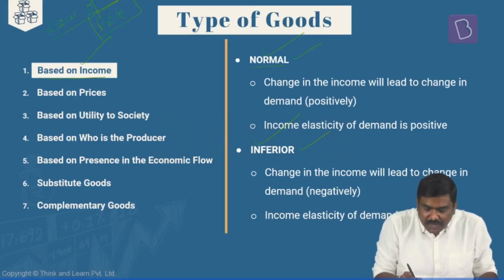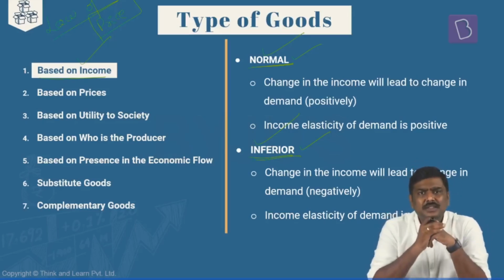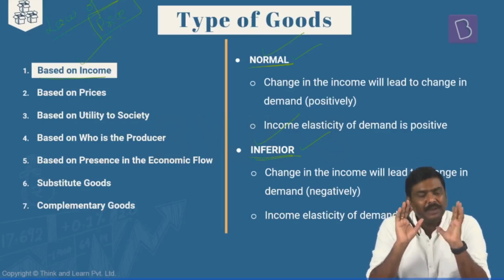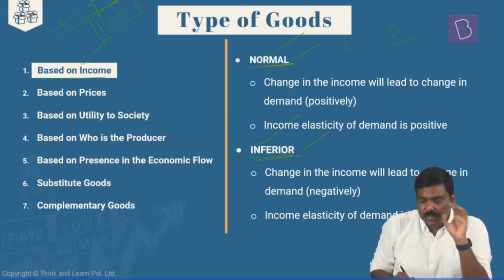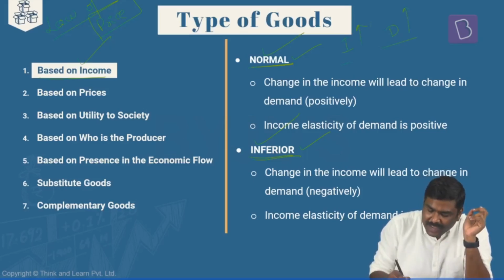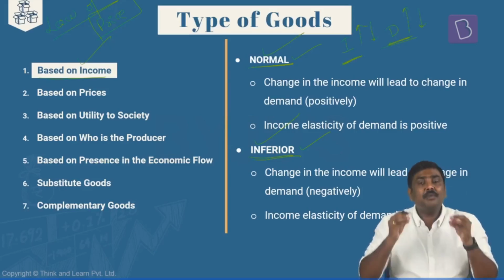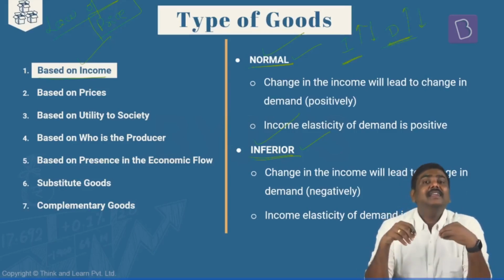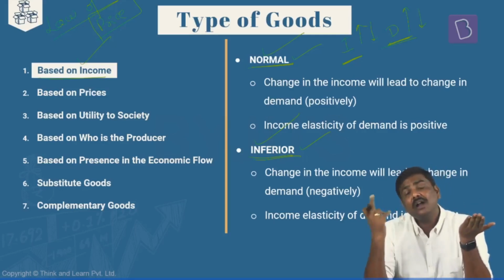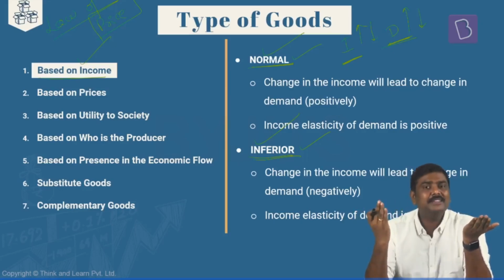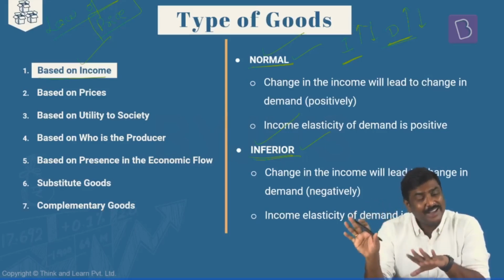So the first set of goods will be normal goods. The second set will be inferior goods. What do you mean by this? In case of normal goods, simply remember this: the income as well as the demand for the goods will always move in the same direction. I'll repeat the statement here. The income as well as the demand are positively related. If the income of the consumer, or let's say person, increases, the demand for the good will also increase. If the income decreases, the demand for the good will also decrease.